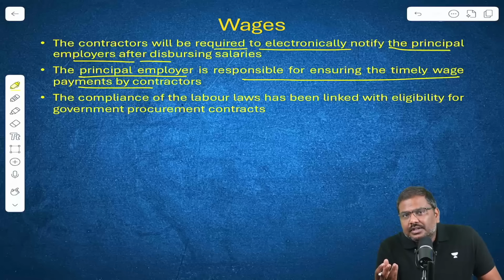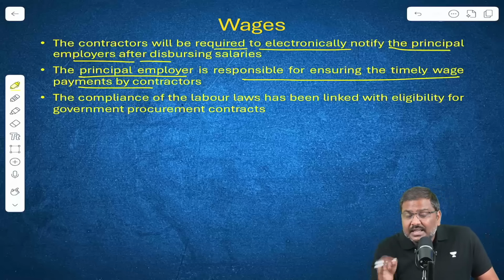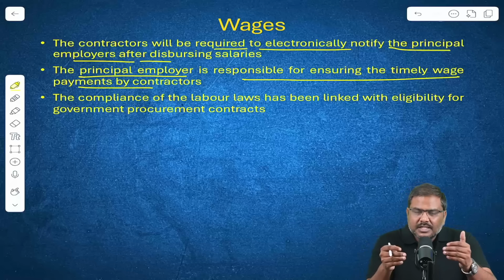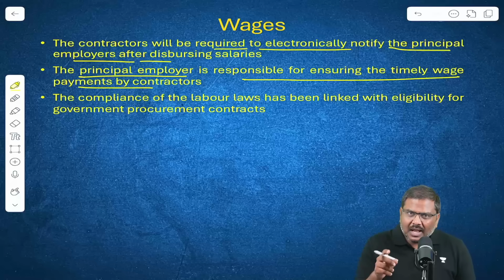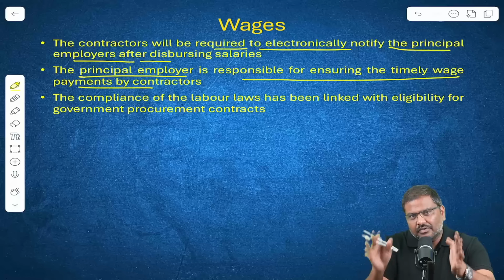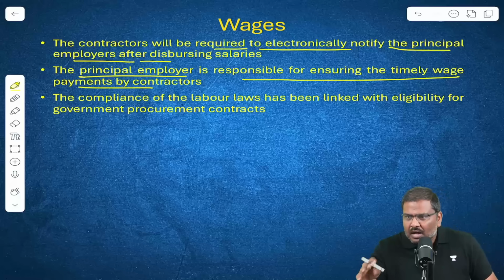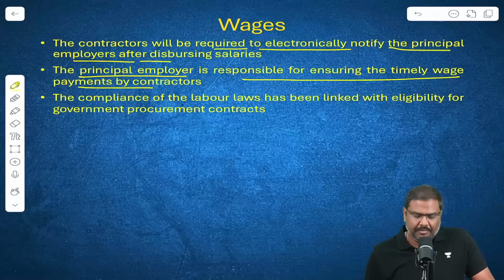What if the contractor is not following these rules? They are not abiding by these set of guidelines. These particular contractors now will not be allowed to place bids for the government contracts for a certain period of time. They will be barred from participating in government contracts for a certain period of time.